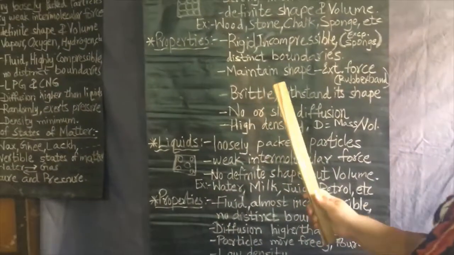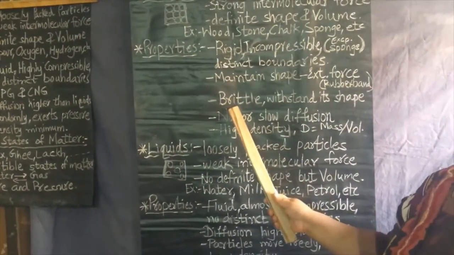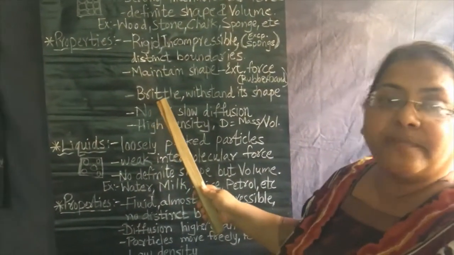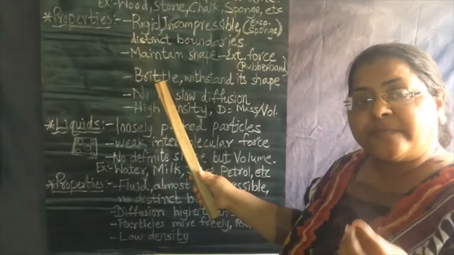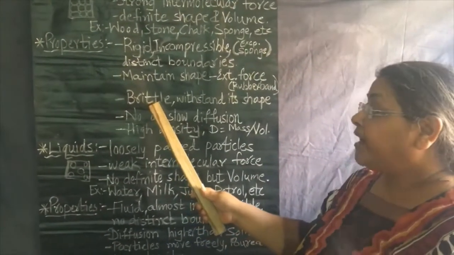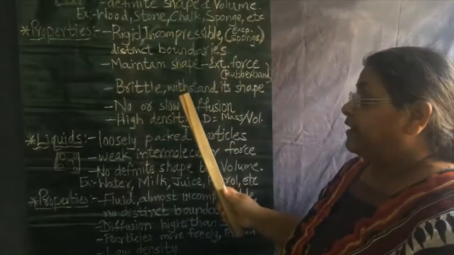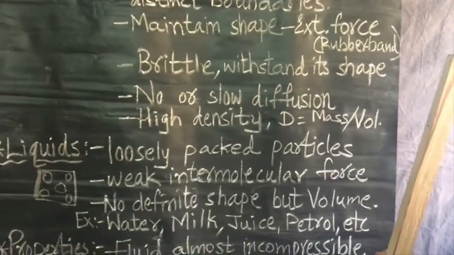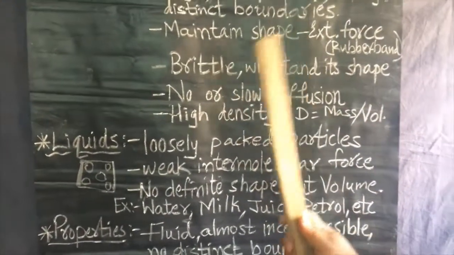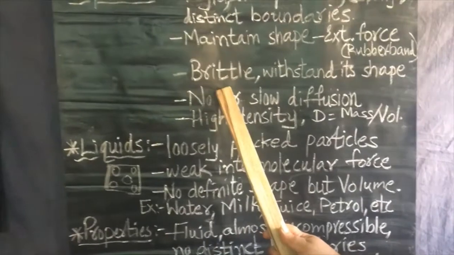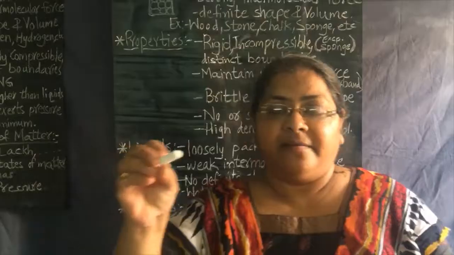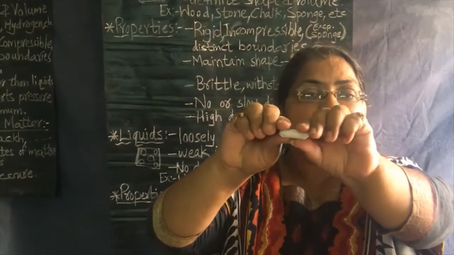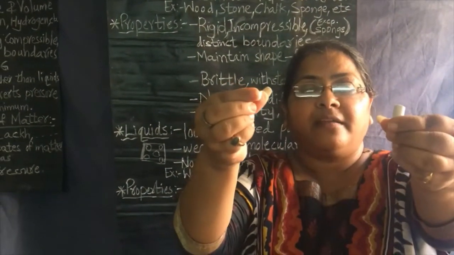Next, solids are brittle. They have brittleness. What is brittle? When external force is applied to a substance or the substance falls down, it may break down, but then also it is solid because it withstands its shape. If we say solid is hard, then if we say brittle, then it breaks. This is a piece of chalk. If I apply an external force to it, it will break.